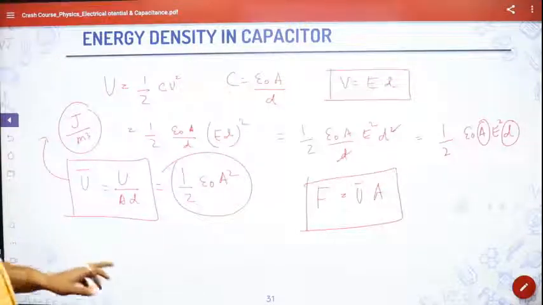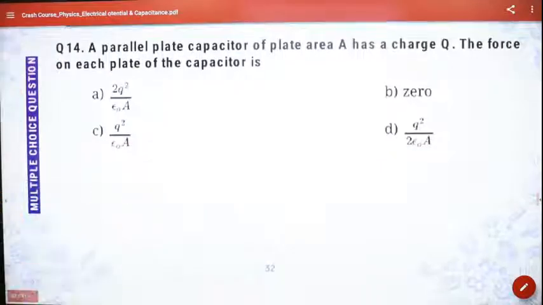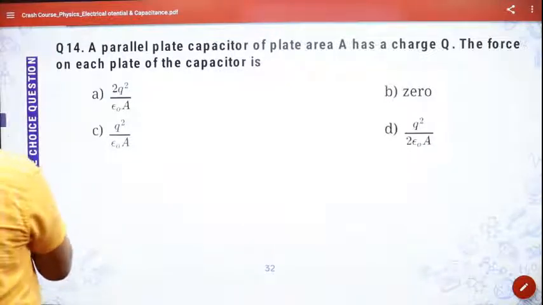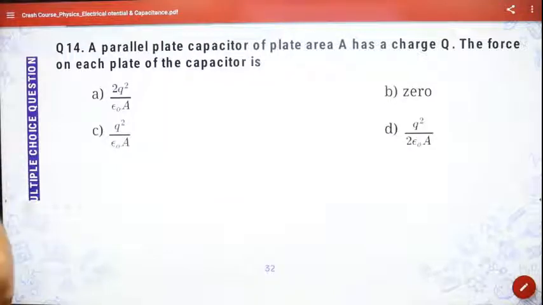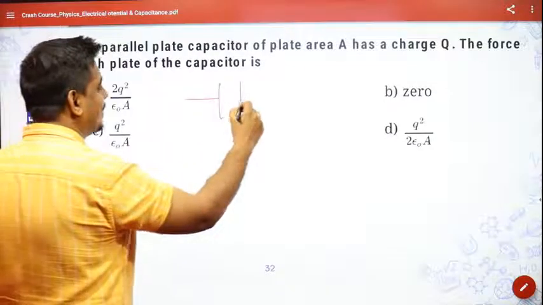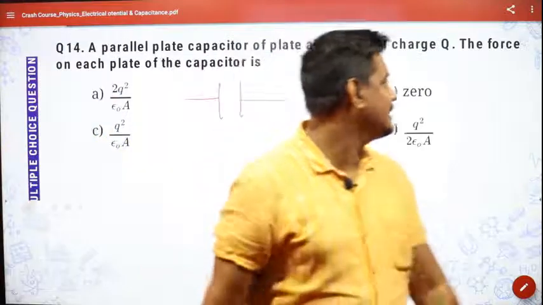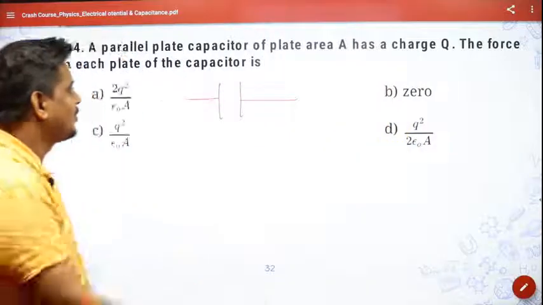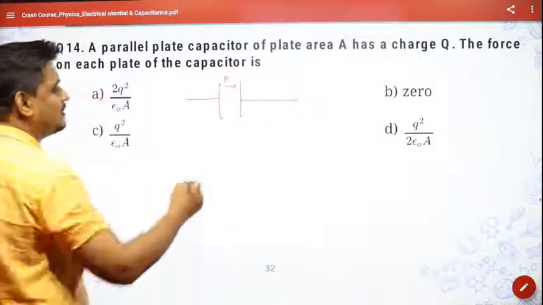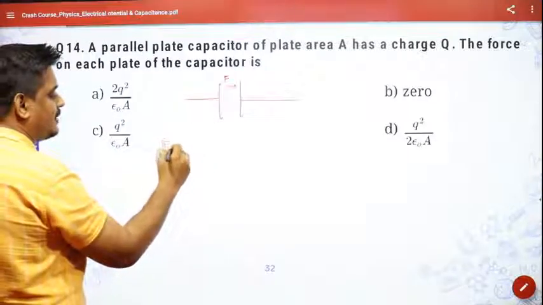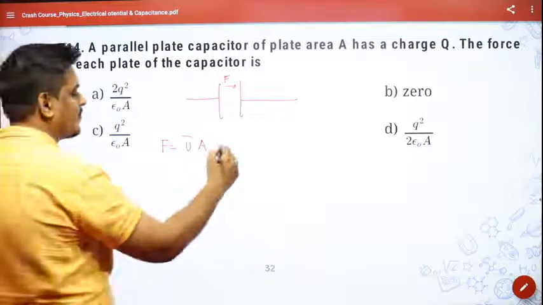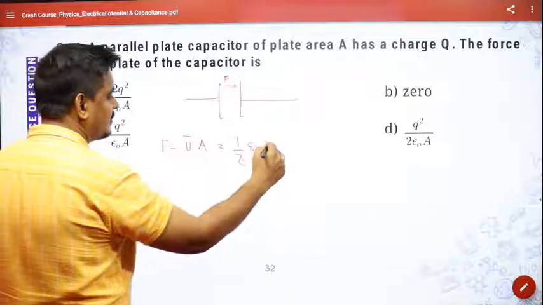So if I go to the next part, that is a question. A parallel plate capacitor of plate area A has a charge Q. The force on each plate of the capacitor is how much? So if you have a parallel plate capacitor, its area is A and the charge is Q, the force is being asked. So again, I told you in the formula, from there only it has come. The force between the plate F can be found out. F will be equal to energy density into A. Now energy density is how much? Half epsilon naught E square.